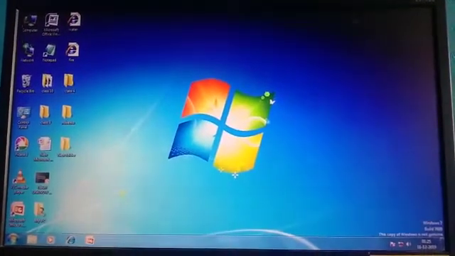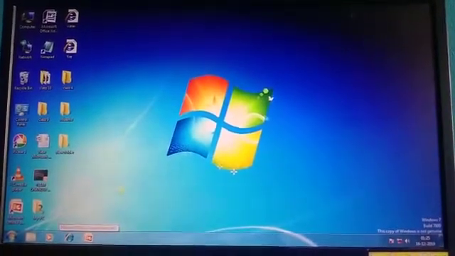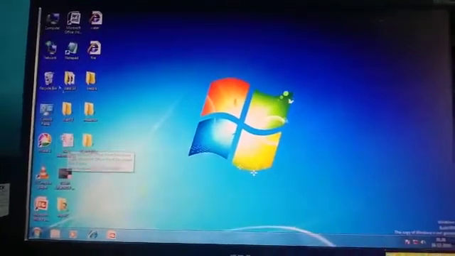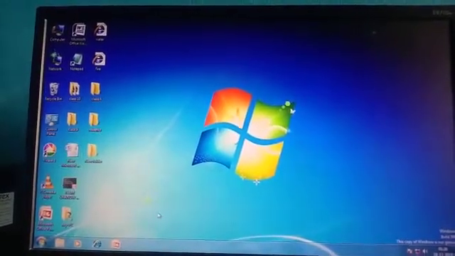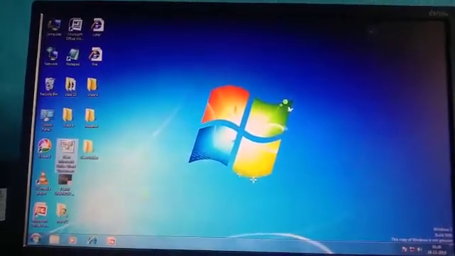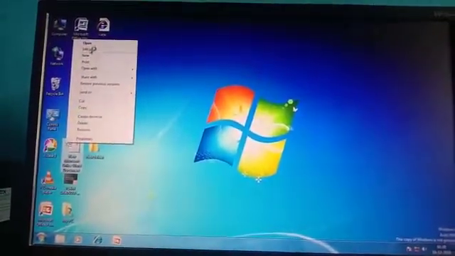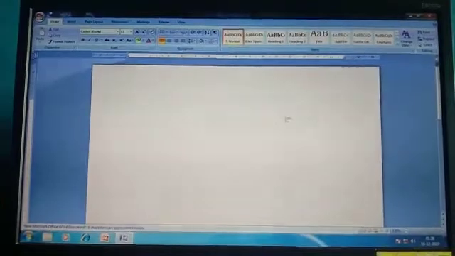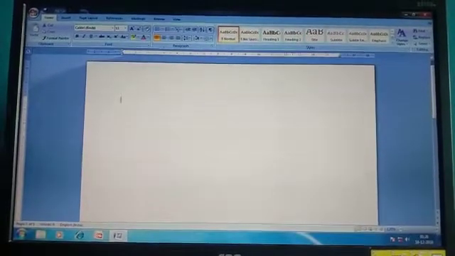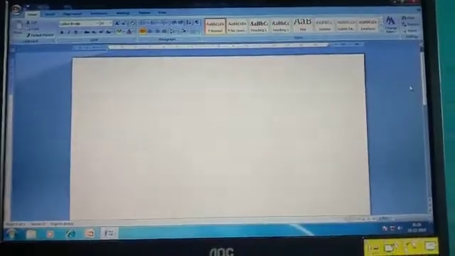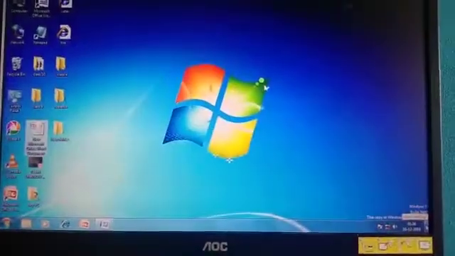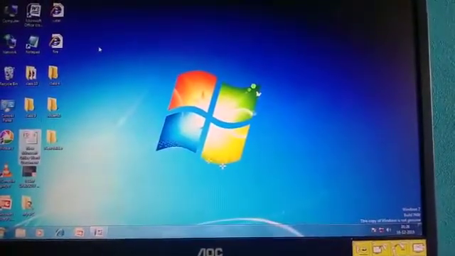To use this, we first have to open a folder of files. To open a folder of files, we can select any kind of files or folder from these icons. Double click it, or you can right click it, open it, and when all the programs are open, to display the desktop, go to the show desktop button, right click it. So now the desktop has been shown on the computer.